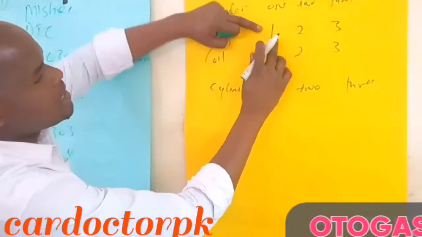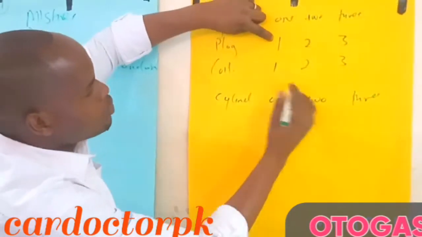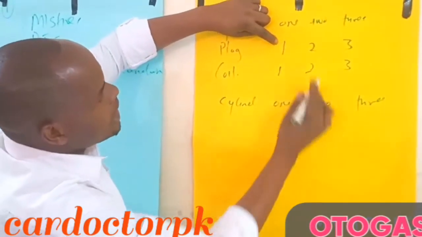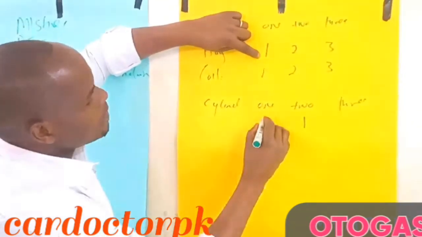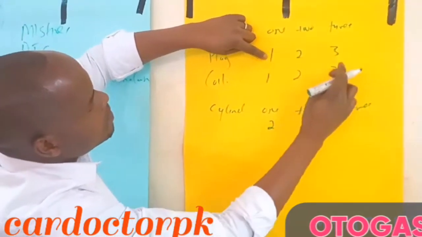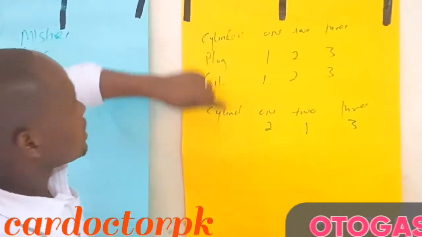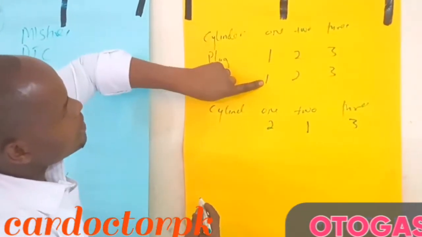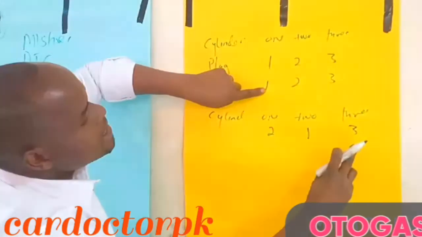Because the misfire is in cylinder 1, we are going to exchange this plug, taking it to cylinder 2, and the plug that was on cylinder 2 we bring to cylinder 1. The plug on cylinder 3 remains there. The coil that was on cylinder 1, we relocate to cylinder 3.